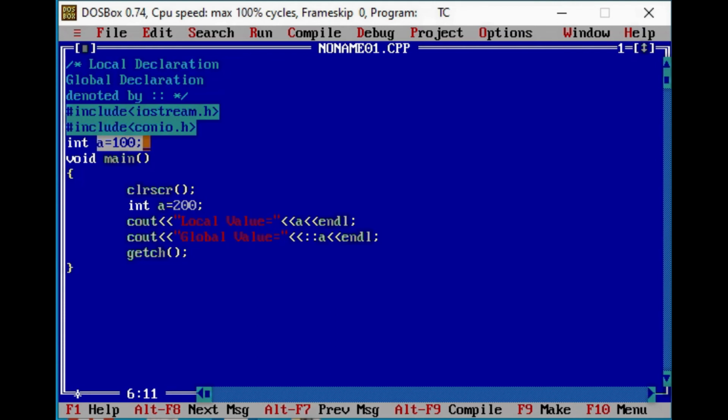We can use it with static data members and static member functions. And again, in the concept of inheritance also, the scope resolution operator is used. In my upcoming videos, I'll give examples when we understand those concepts, how the scope resolution operator can work with different concepts. So basically the main motive of the scope resolution operator is to define the scope of particular data or a function.